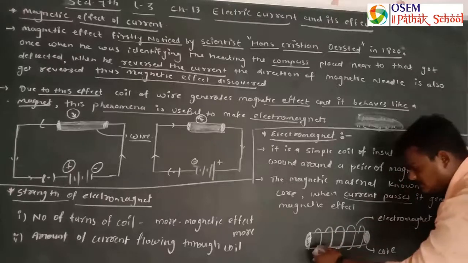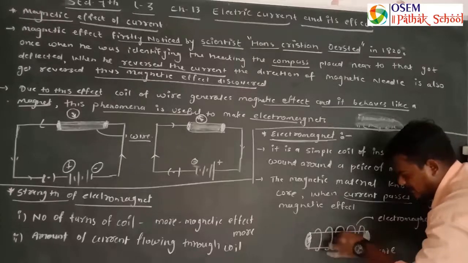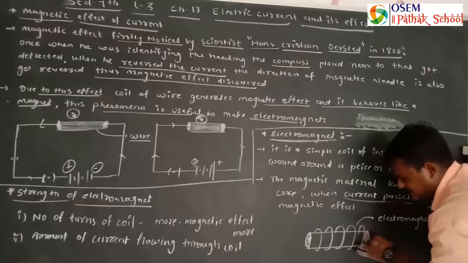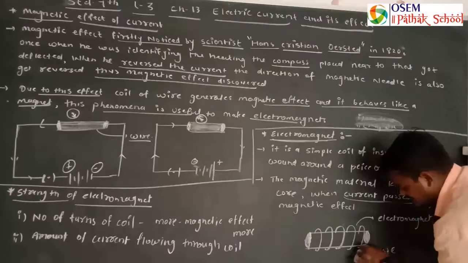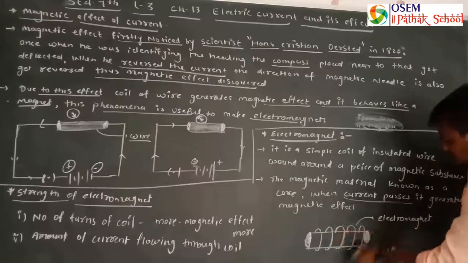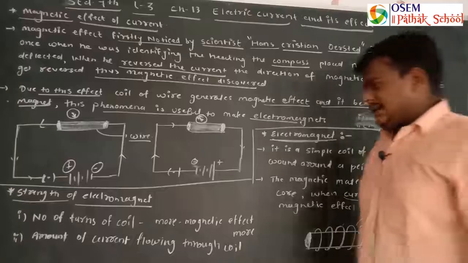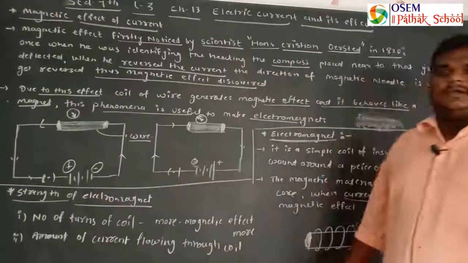This magnetic material is known as a core, and this whole structure is known as an electromagnet.